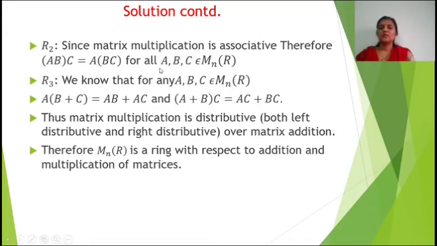We know that for any A, B, C in M_n(R), A(B + C) = AB + AC and (A + B)C = AC + BC. Thus matrix multiplication is distributive, both left and right, over matrix addition. Therefore M_n(R) is a ring with respect to addition and multiplication of matrices.